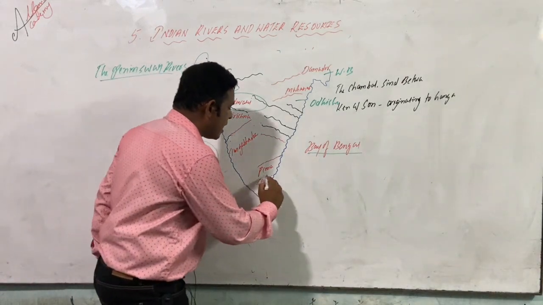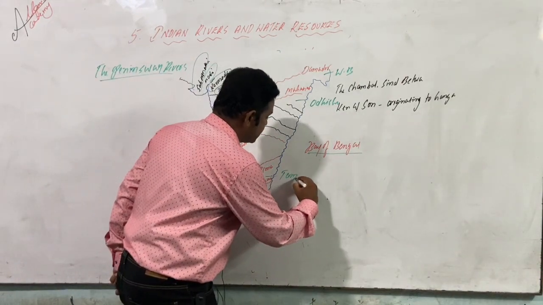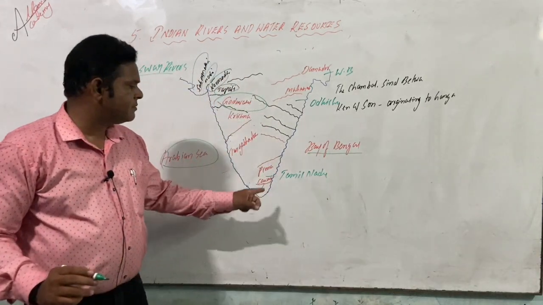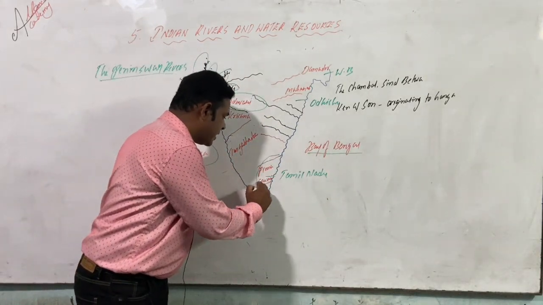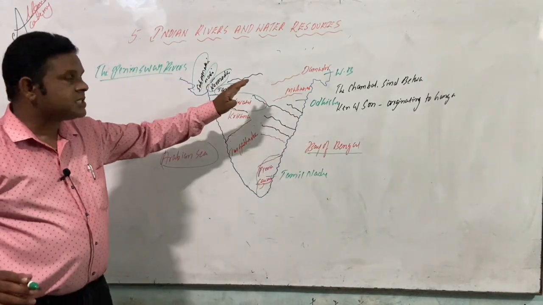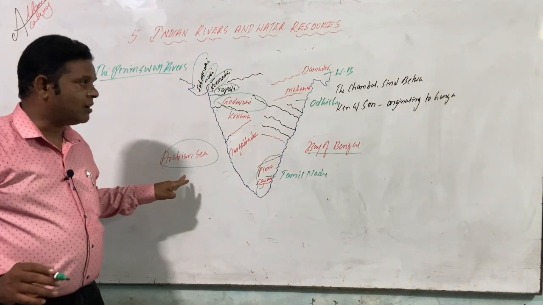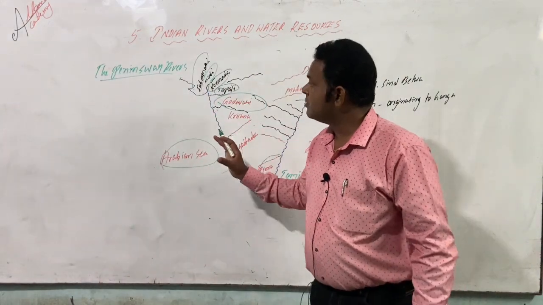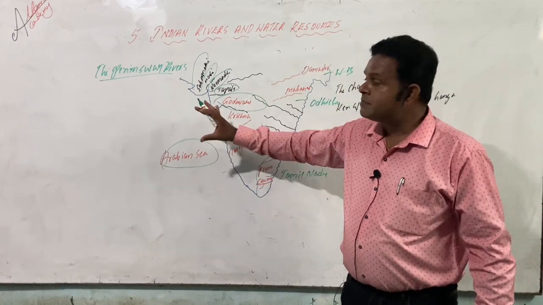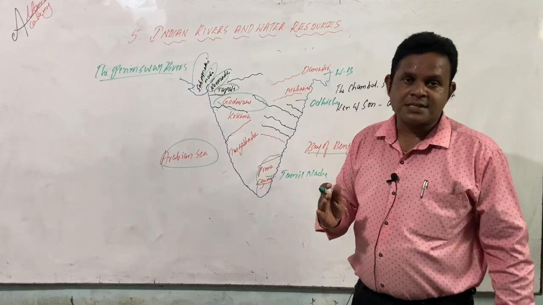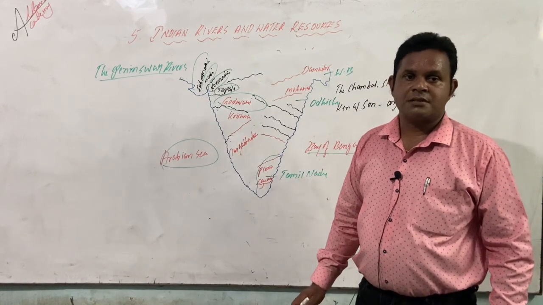Not only that, Kaveri Delta, which is in Tamil Nadu or Chennai. So all these are the states in which they originate and they flow or merge over there in the Bay of Bengal. And a few rivulets are there which are connecting to what we call the Arabian Sea. So that is all the impact regarding the peninsular rivers. This makes us clear between the Himalayan rivers and the peninsular rivers.